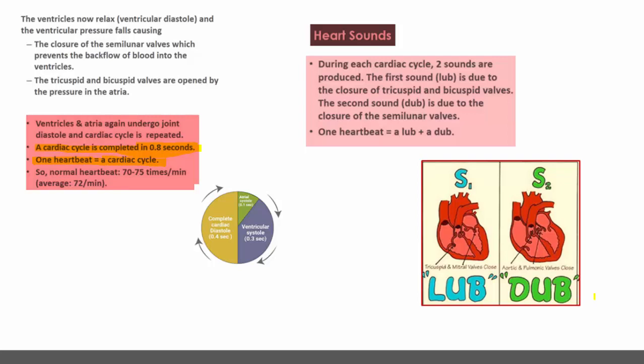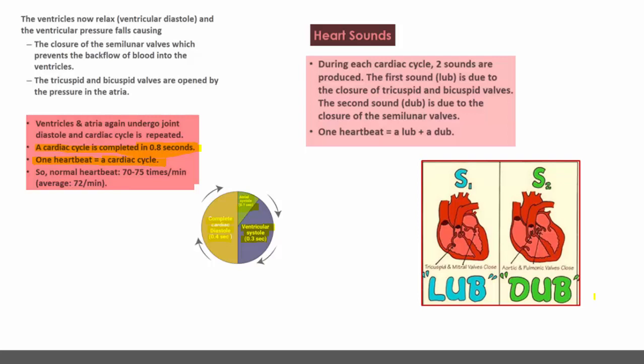So joint diastole, complete cardiac diastole, where all the four chambers are in the relaxed state, the time taken is 0.4 seconds. Auricular systole, contraction of the auricles only, takes 0.1 second, and ventricular systole only 0.3 seconds.